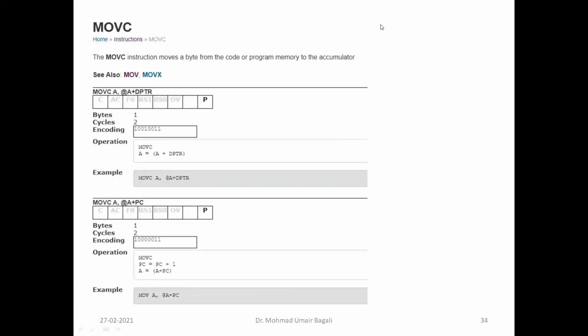Then that was the normal move. Now we have a special move, that is MOVC. What is MOVC? The MOVC instruction moves a byte from the code or program memory to the accumulator. Now what was the normal move instruction doing? It was copying from where? Data memory, that is our RAM.